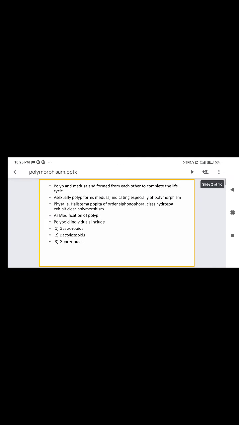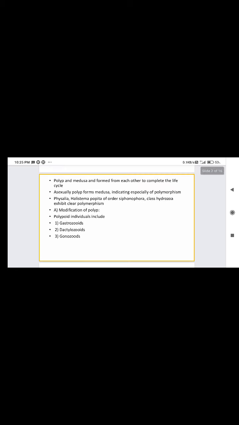Next, polyp and medusa are formed from each other to complete the life cycle. First, the asexual polyp forms the medusa, indicating polymorphism especially. Physalia, Halistemma, Porpita of the order Siphonophora and class Hydrozoa exhibit clear polymorphism.